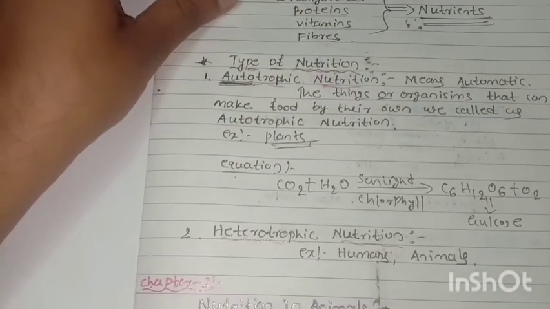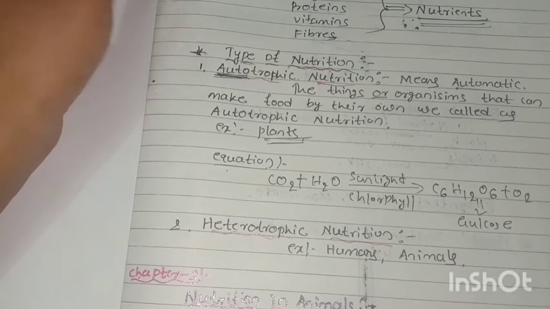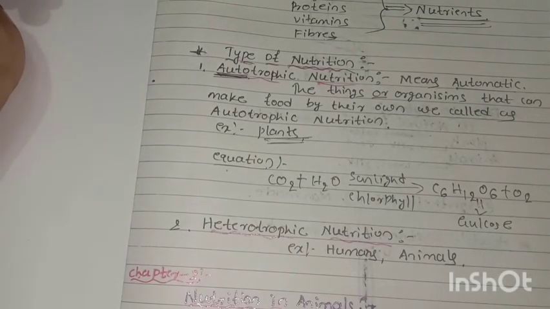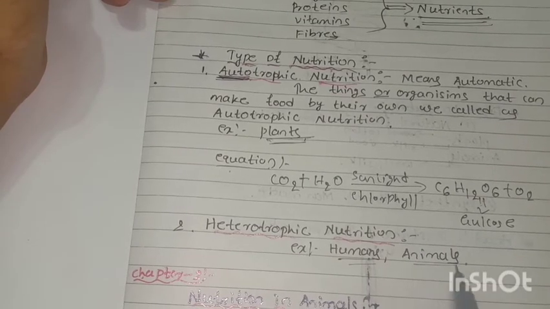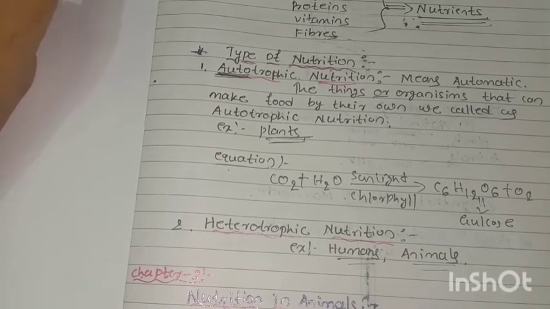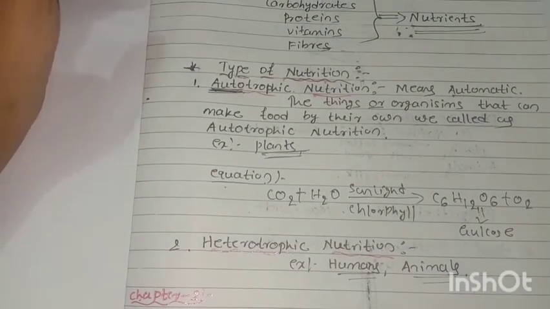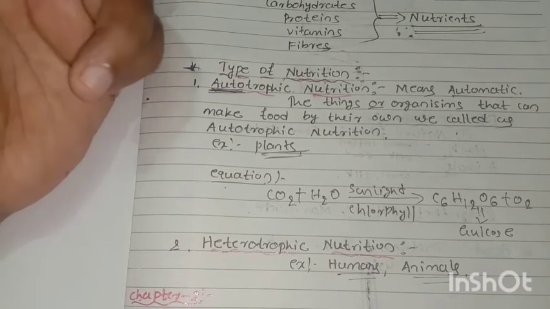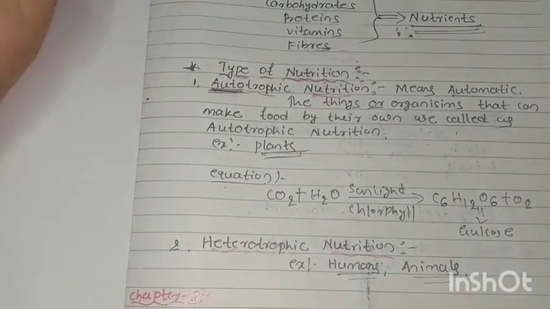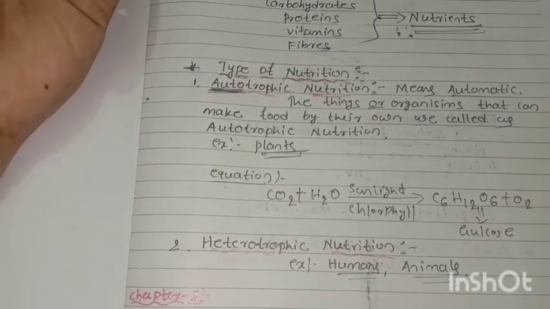And next, what is heterotrophic nutrition? The second type. Heterotrophic nutrition, and I will give the examples here: humans and animals. Now guess, children, what is heterotrophic nutrition? Heterotrophic nutrition is nothing but those which cannot make their food on their own. Yes or no?